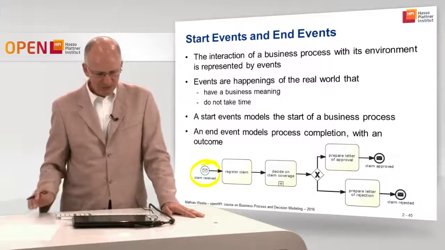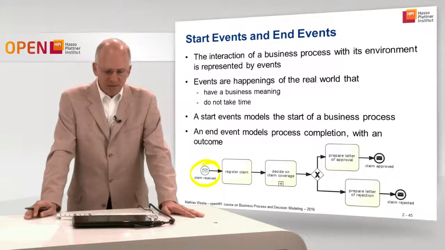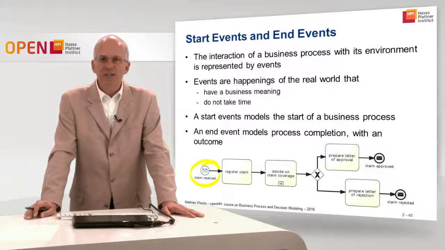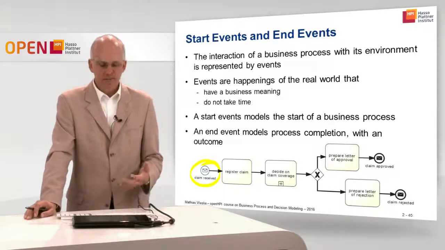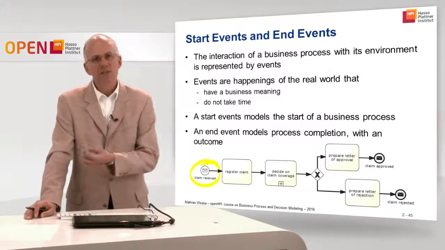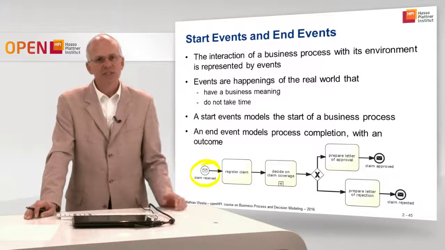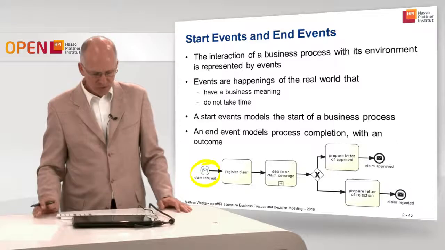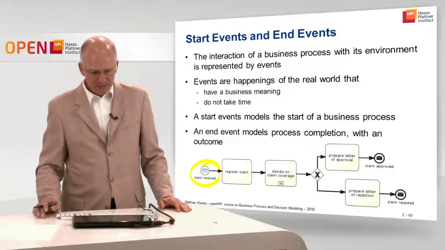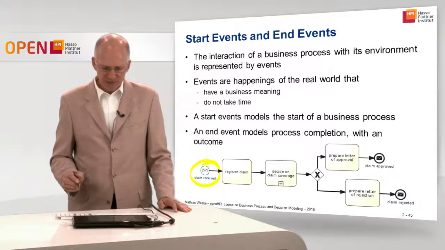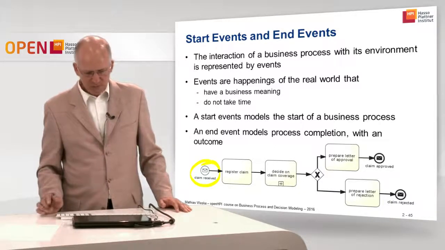So claim received is a happening, an event of the real world that has a business meaning. Because after the claim is received, I need to start a new business process instance that reacts to the receiving of the claim.